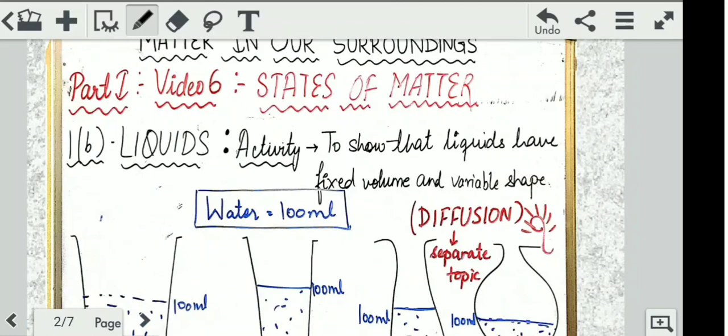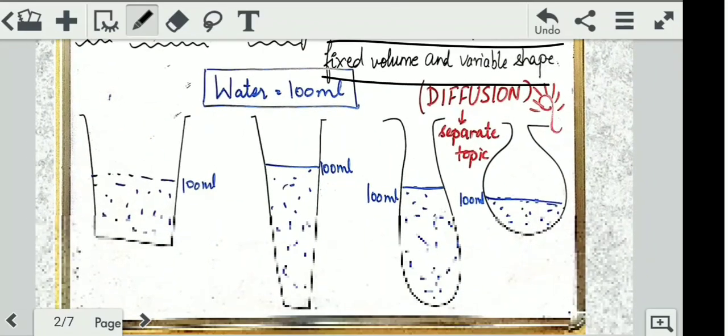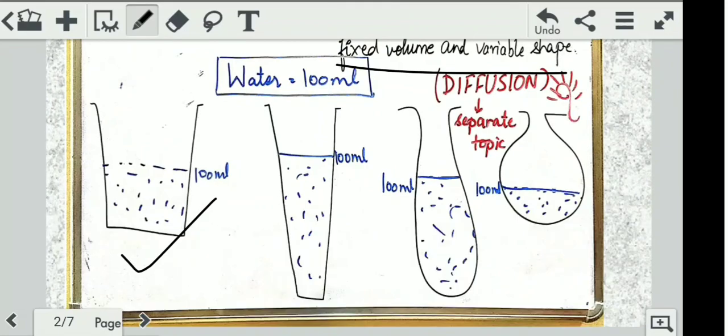Moving on to the next part, the activity of liquid is to show that liquids have fixed volume but variable shape. This we have to learn. Now see, there are four types of beakers we have taken.